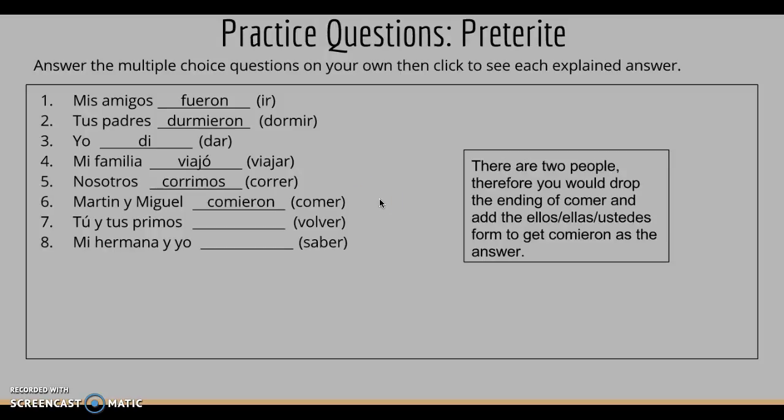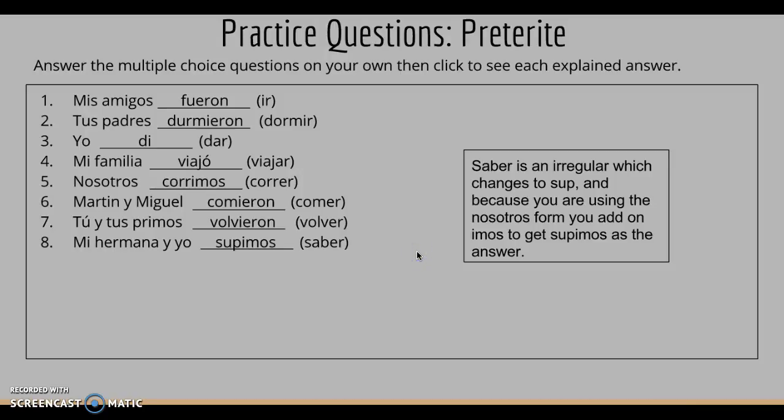Martín y Miguel comieron. There are two people, therefore you would drop the ending of comer and add the ellos, ellas, and ustedes ending to get comieron as the answer. Tú y tus primos. There are two people, therefore you would drop the ending of volver and add the ellos, ellas, and ustedes ending to get volvieron as the answer. Okay. Mi hermana y yo supimos. Saber is an irregular which changes to sup, and because you are using the nosotros form, you add on -imos to get supimos as the answer.